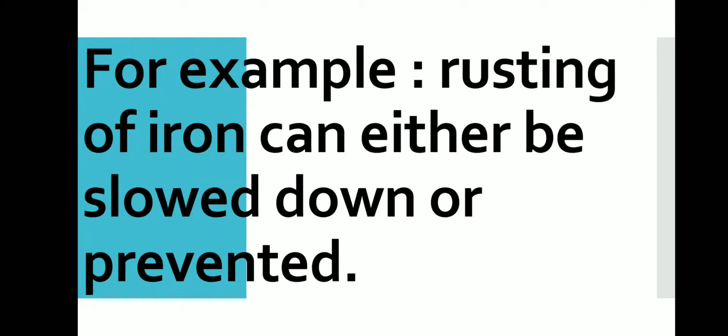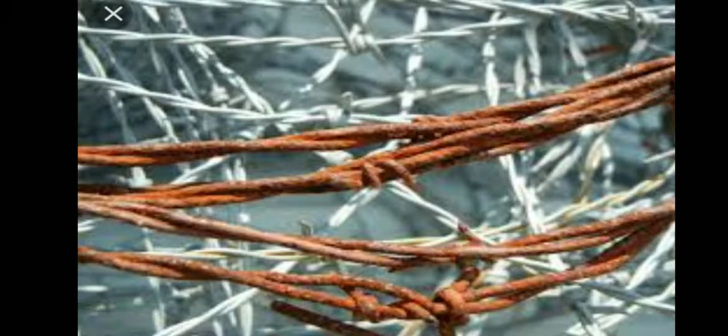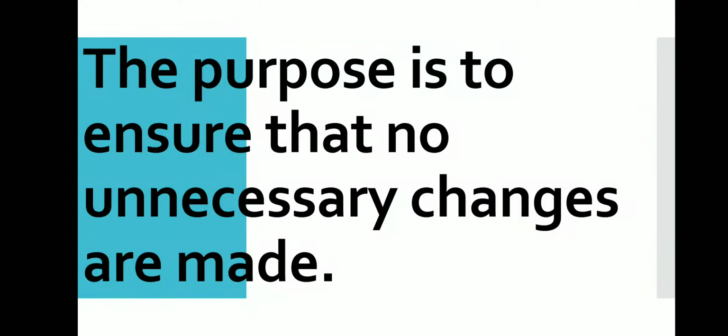For example, rusting of iron can either be slowed down or prevented. How? We know by painting the iron object or by greasing it, putting oil on it, so that the rusting process totally either stopped or slowed down. The purpose is to ensure that no unnecessary changes are made. So, that is controllable change.